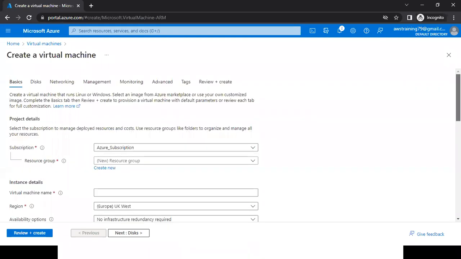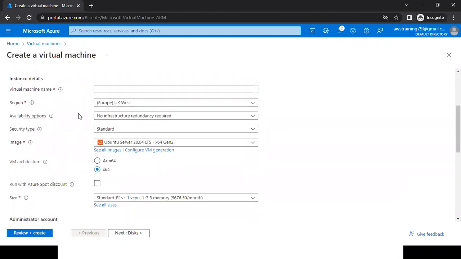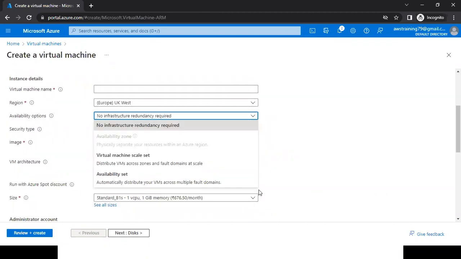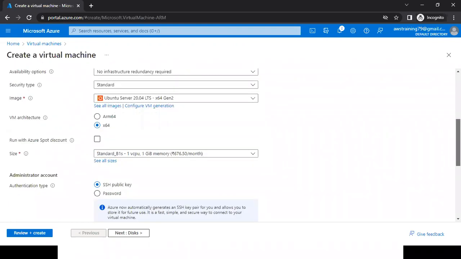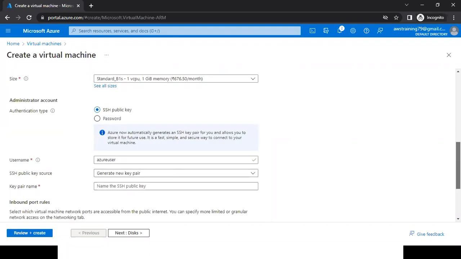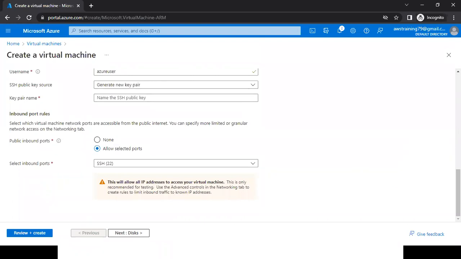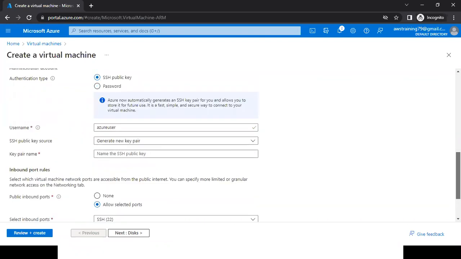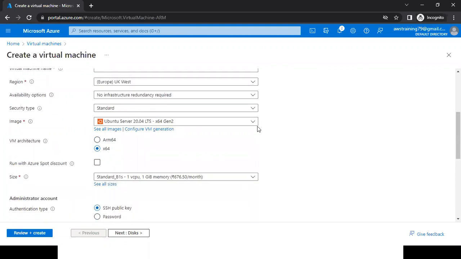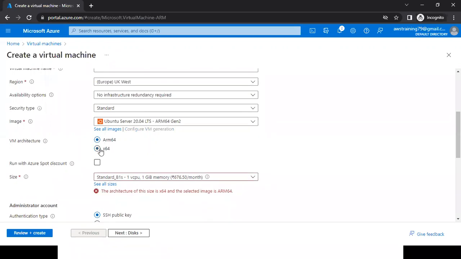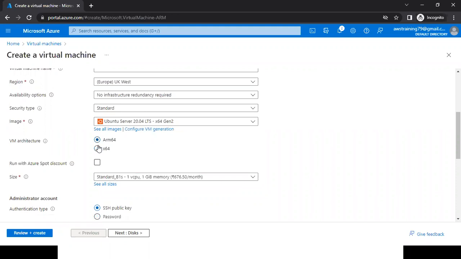Slowly we need to move forward. That's why I'm not discussing the availability options right now. We have some options here also, but that can be explained in later sessions. We'll see that if it's possible, because it's not required for us, Shiva. Even I don't have much information. If I get more information, then I'll explain.